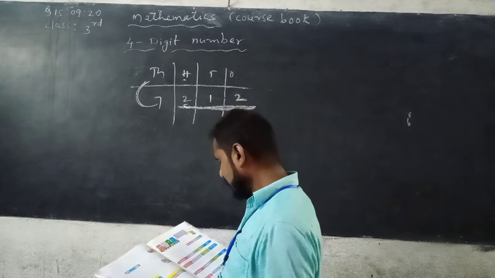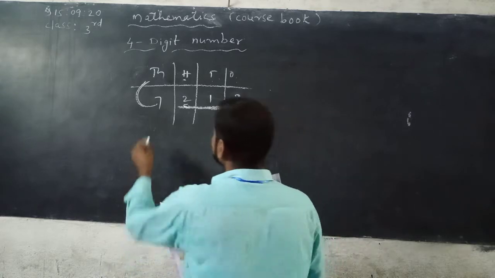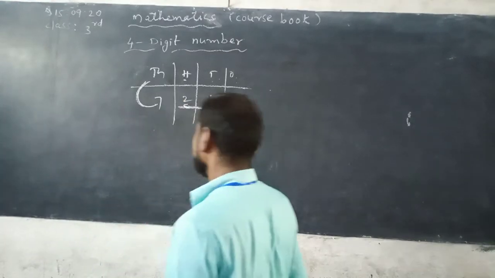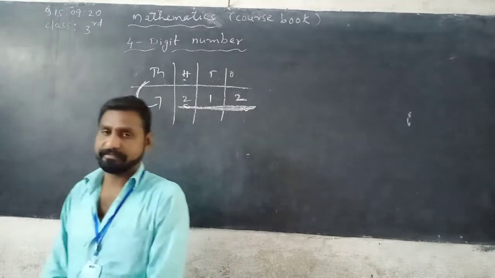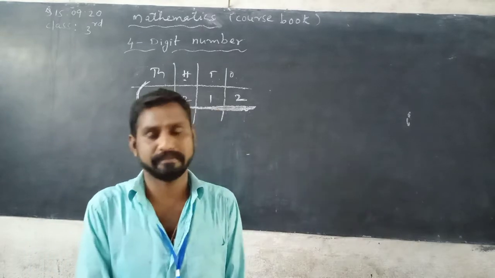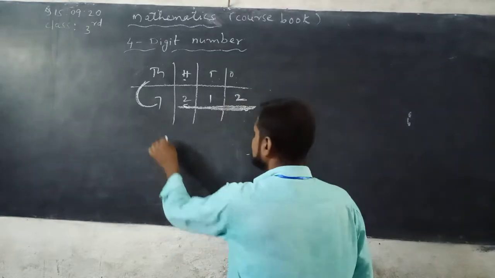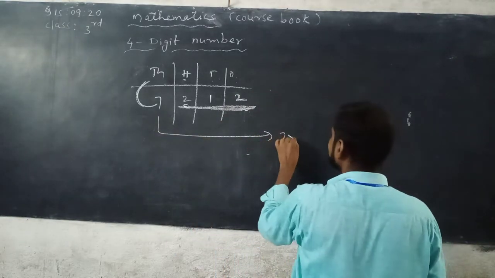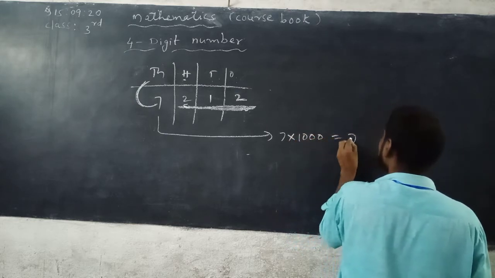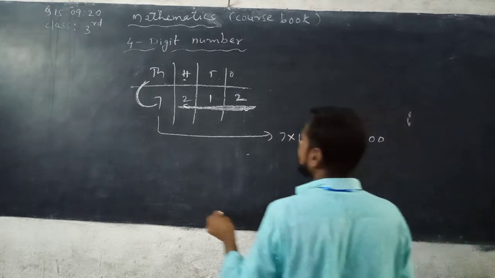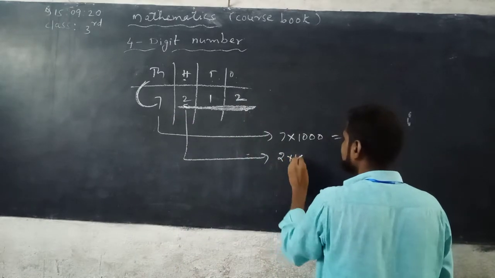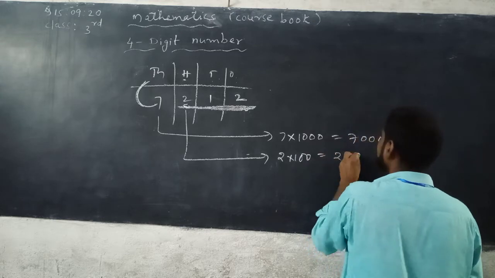7212. So here 7, the place value of 7. Already you know what the place value is. The place value of a digit depends on the place it occupies in a given number. That is the place value. So 7 is in which place? Thousands place. So it can be written as 7,000. Now next, 2 is in hundreds place. So 2 into 100, that is the place value of 2 is 200.